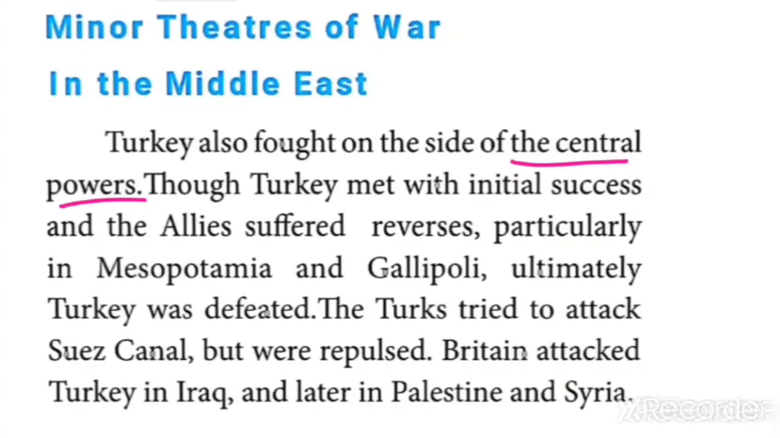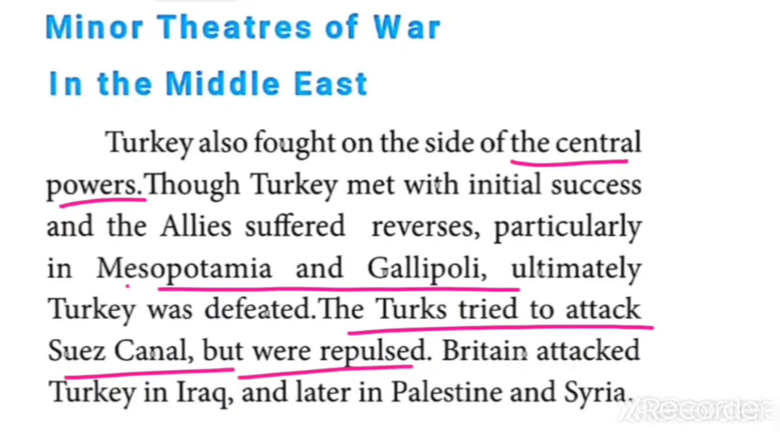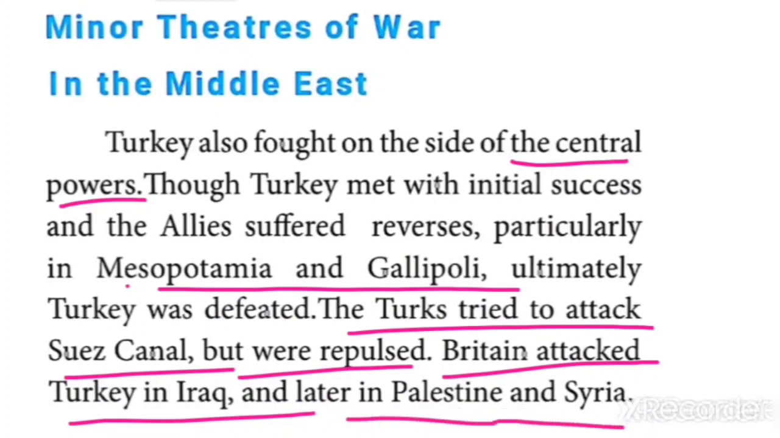So wherever it suffered a defeat: Turkey was defeated in Gallipoli and in Mesopotamia. Moreover, the Turks tried to attack the Suez Canal but were repulsed. What is the meaning of repulsed? Drive back. Then Britain attacked Turkey in Iraq, later in Palestine and Syria. In those areas, Turkey got a defeat from the hands of Britain, like that they are telling.